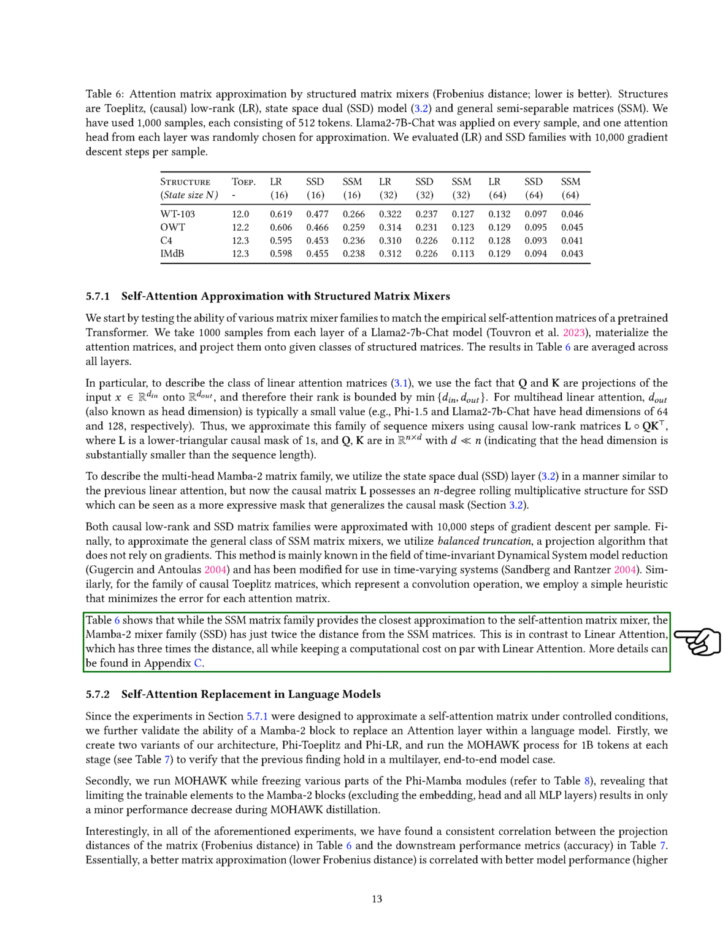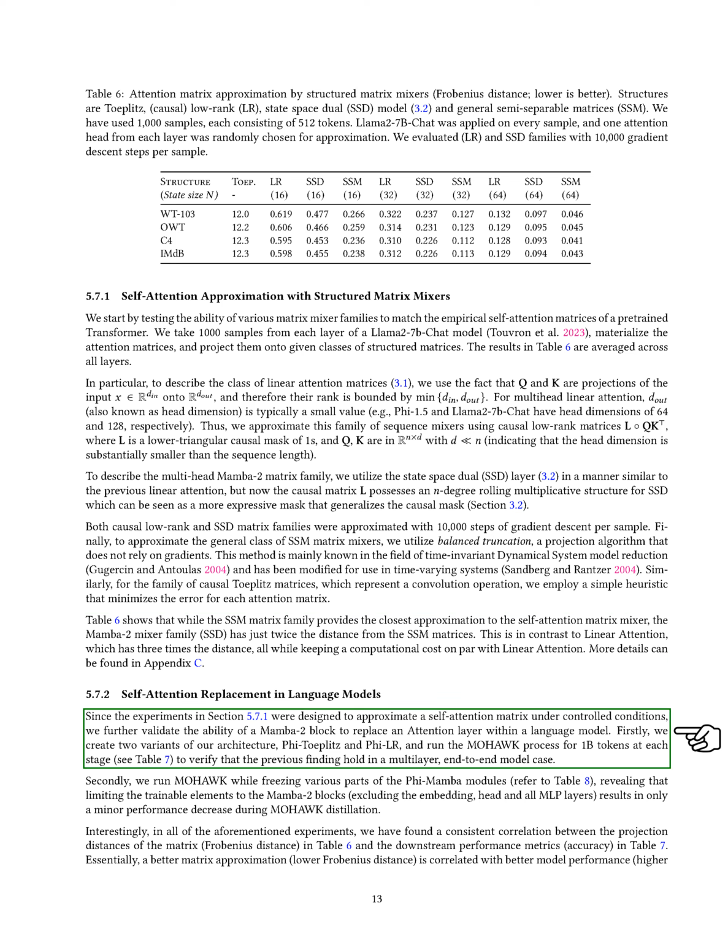Section: Self-attention replacement in language models. In this section, we validate the capability of a Mamba-2 block to replace an attention layer in a language model. We first create 2 versions of our architecture, Phi-Toplets and Phi-LR, and apply the MOHAWK process to 1 billion tokens at each stage to ensure our previous findings hold in a multi-layer model.